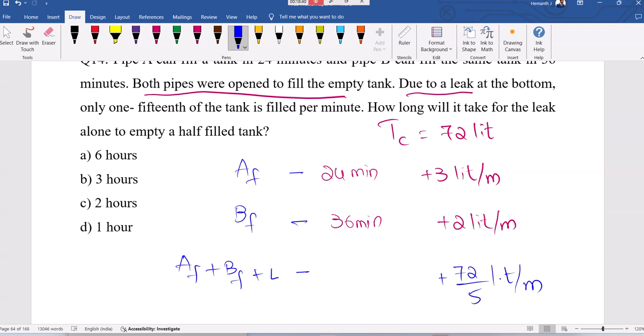So 1 by 5th of the tank capacity means 72 divided by 5. Okay, 72 divided by 5 means 14.4. 14.4 liters is filling per minute.